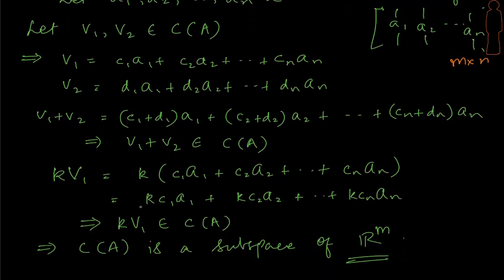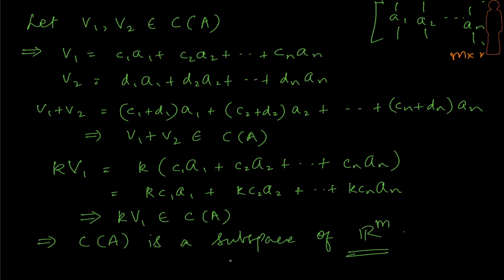So let me pick up some real constant k and multiply it, and this is what we're going to get. Similarly, I use the properties we had looked at, the distributive and associative properties of scalar multiplication, and this is what gives rise to it. Remember that each one of them, kc1, kc2, kcn, are also going to be real constants, and therefore this is a linear combination of the column vectors of A, and we got it. Therefore, this is again closed in the column space of A, closed under scalar multiplication. And what do we have? That means that the column space of A is very much a subspace of Rm.